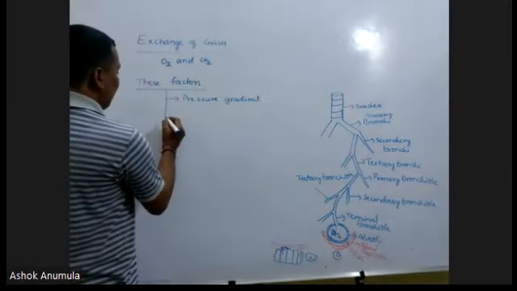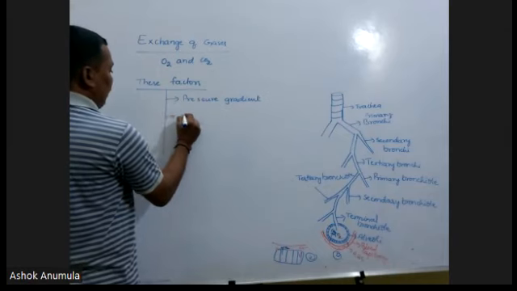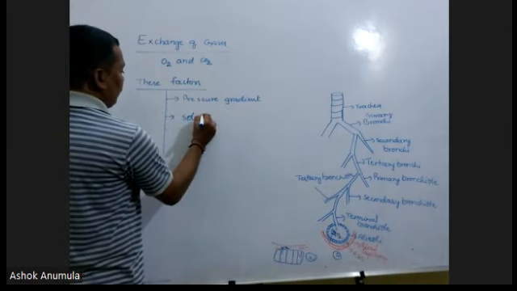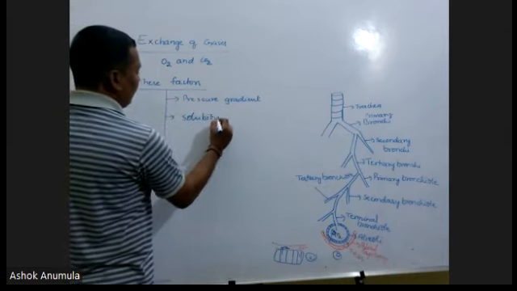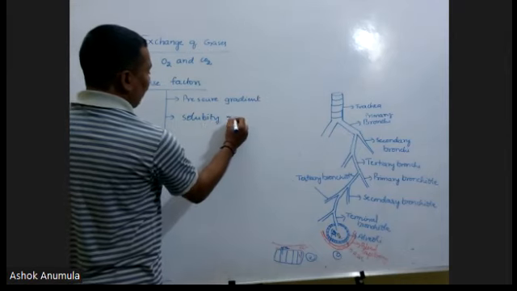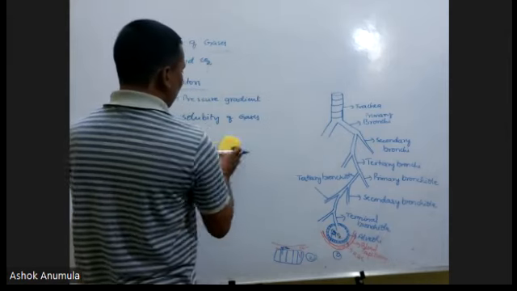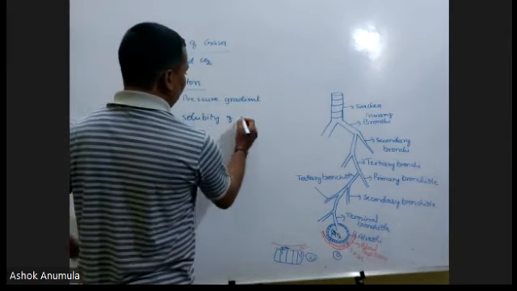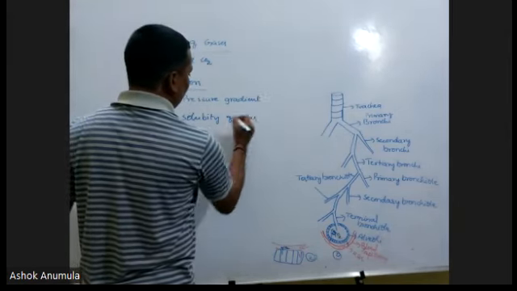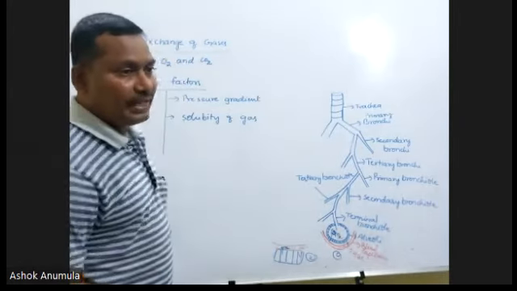Not only the pressure gradient, but the solubility of gases is also playing an important role.